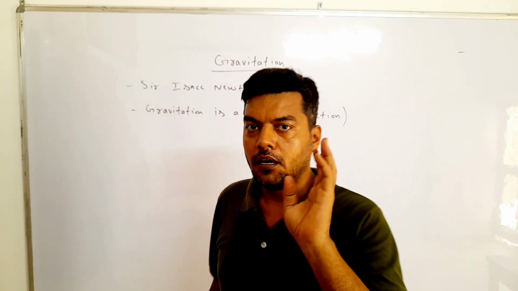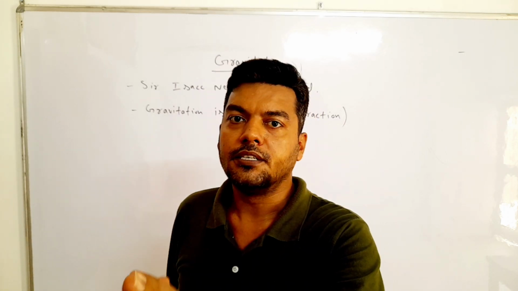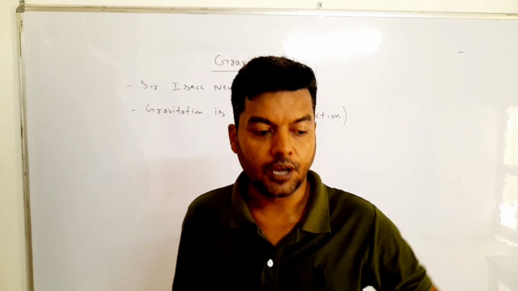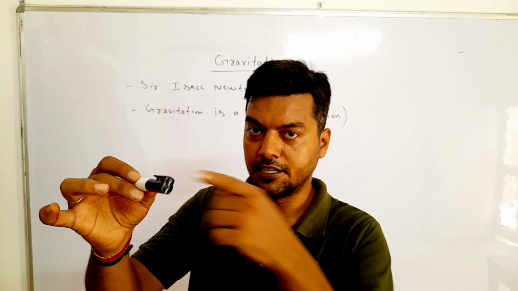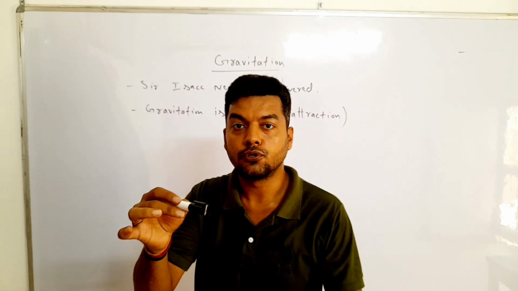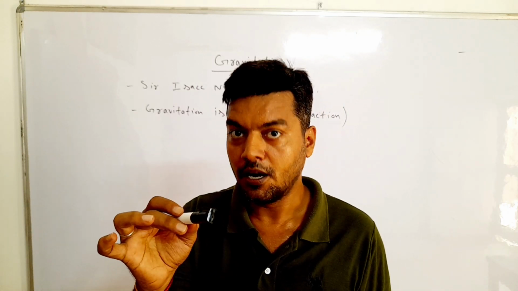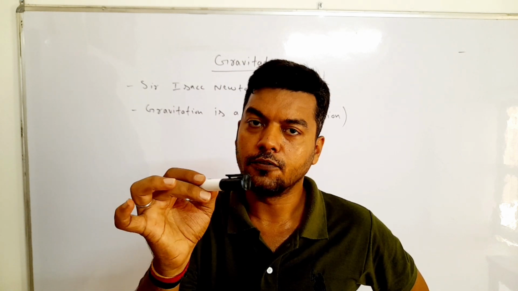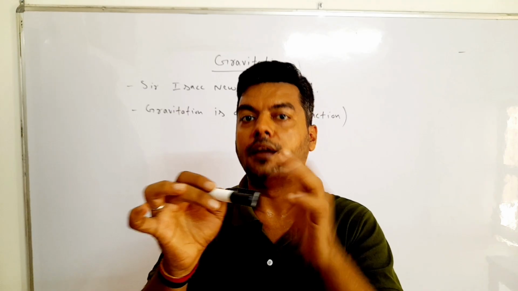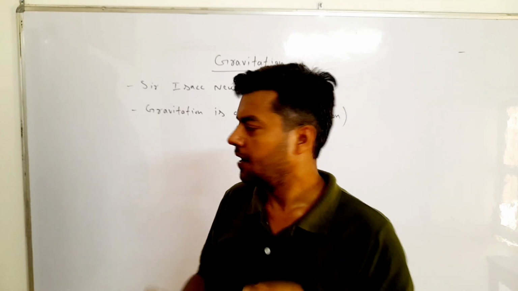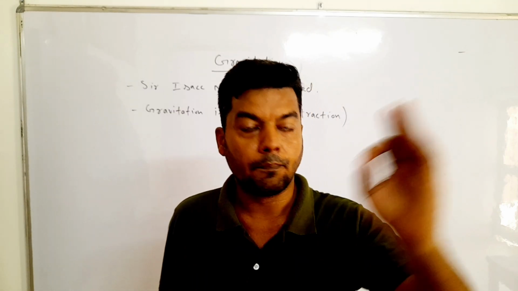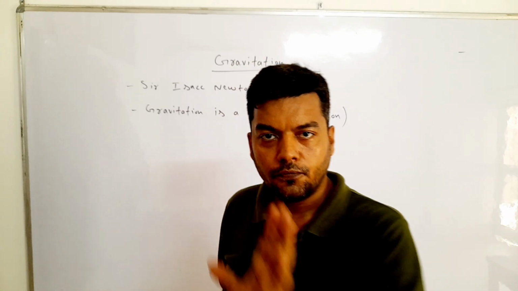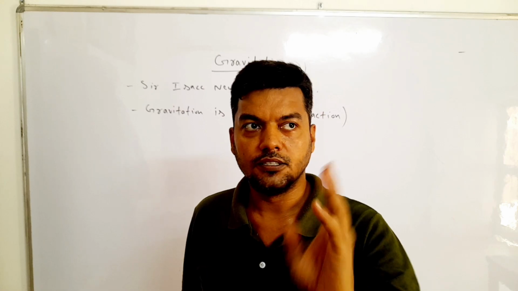It means different bodies apply different force on one another. My force of attraction on that pen is different from the earth's force of attraction on this pen. And which one is dominant? Towards the earth. Earth's gravitational force is dominant on that pen in comparison to my force. It means gravitational force depends on certain things.